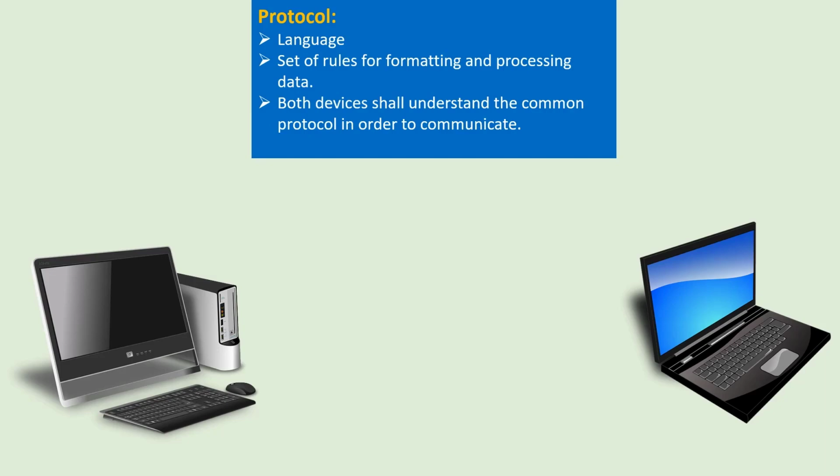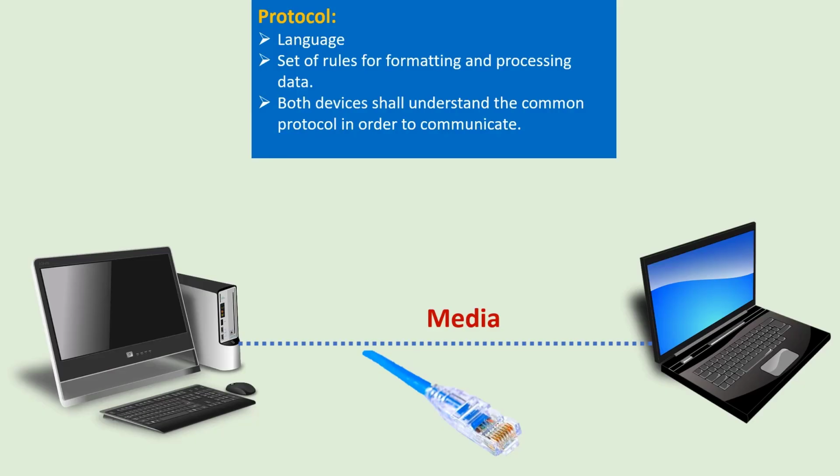Apart from the protocol, we also need some physical media through which the protocol messages can be transmitted. In case of computer networks, this media can be a Cat6 cable, which we usually use for IP communications. For Wi-Fi communication, radio frequencies are used as a media to transfer the messages. So for any communication, we need two things. First is a protocol and second is a physical media.